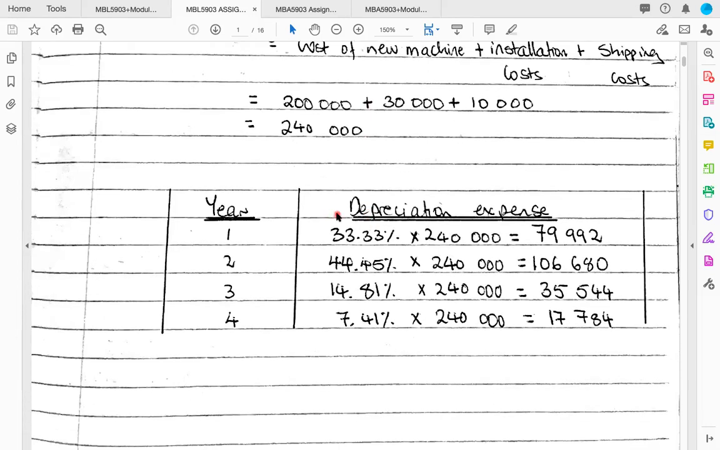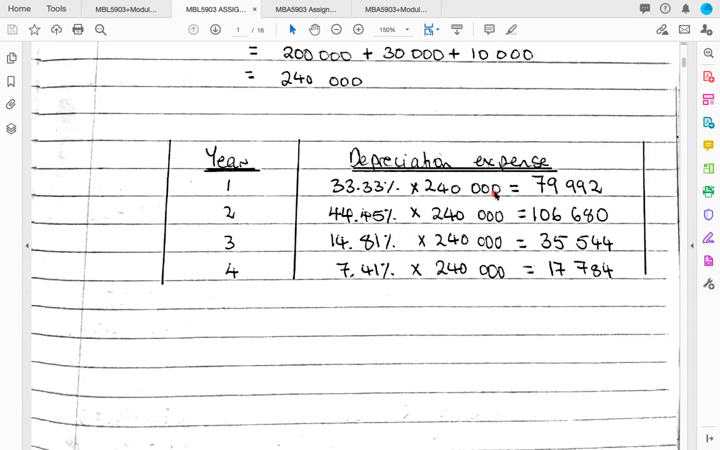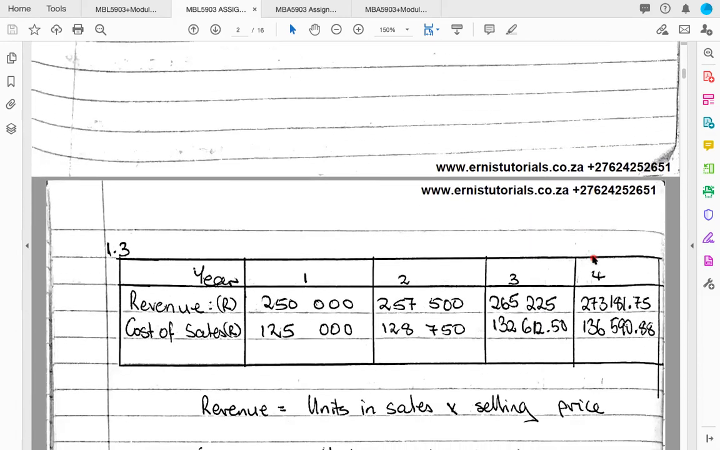And then we can use the MACRS percentages multiplied by the installed cost of the new machine to get our depreciation expenses for each year. You can also verify these calculations: 33.33%, 44.45, 14.81, 7.41, and then we get these depreciation expenses.